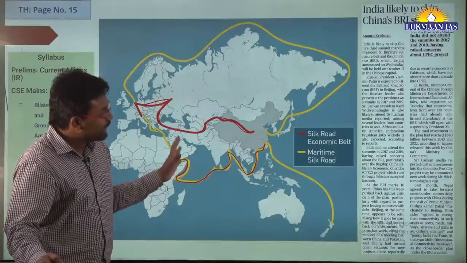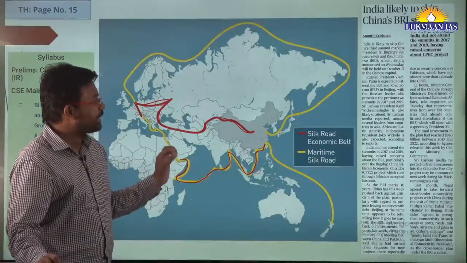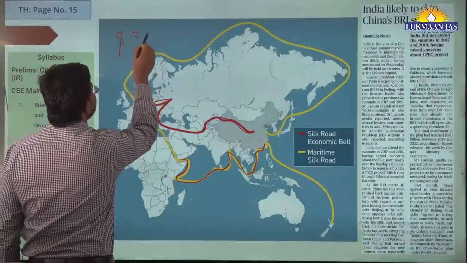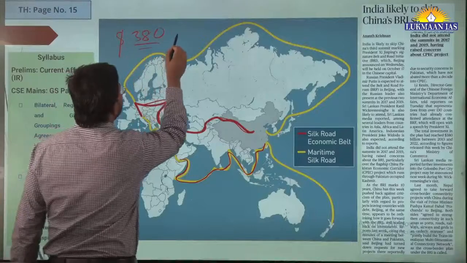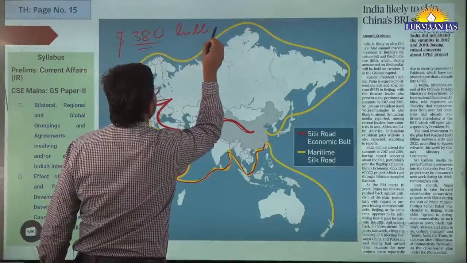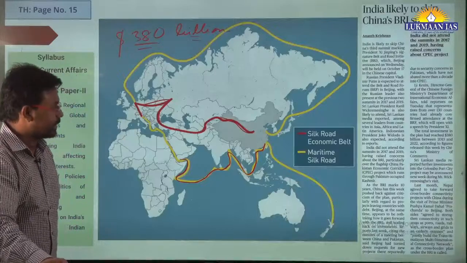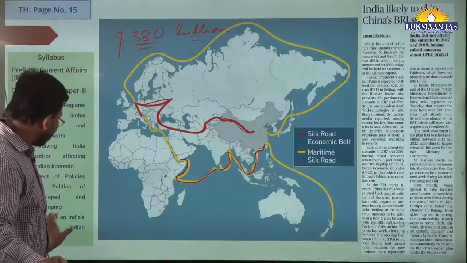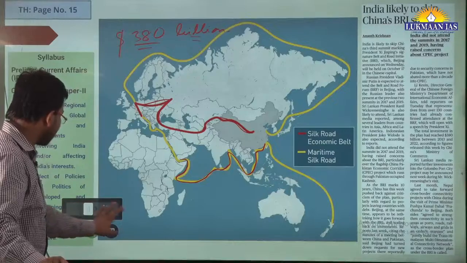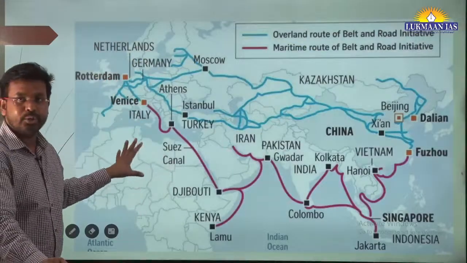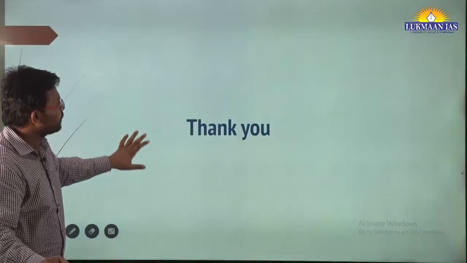In this article they have talked about this Belt and Road Initiative project, for which the Chinese government has spent around $380 billion so far. It's a mega infrastructure project. They have not talked much on this. So I have included 2 maps also, so people can go through these 2 maps.